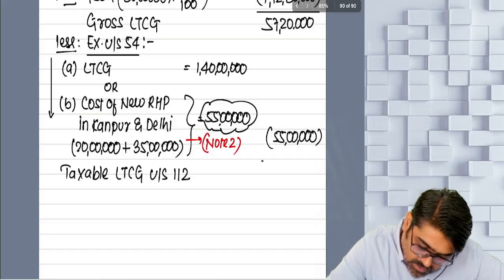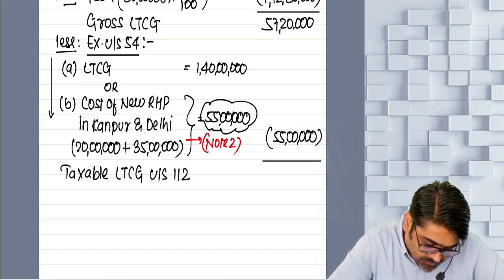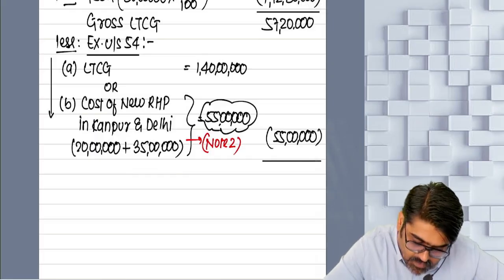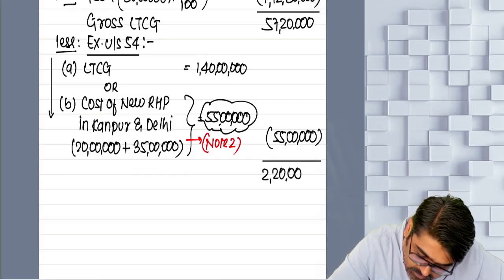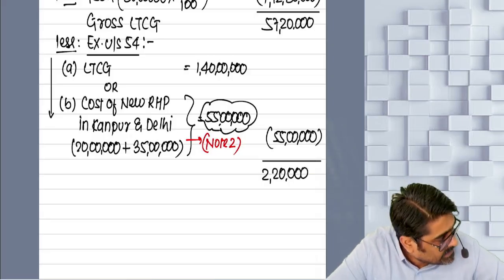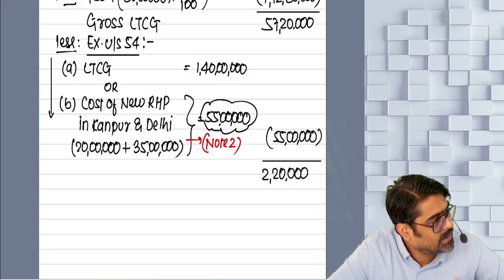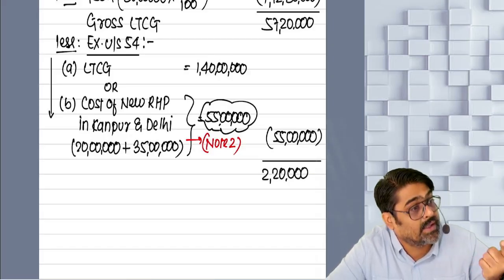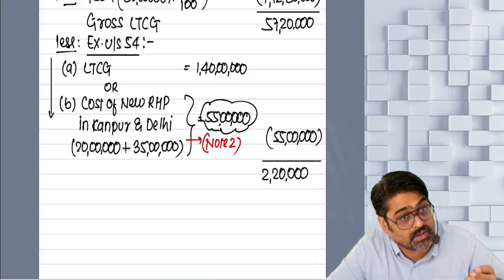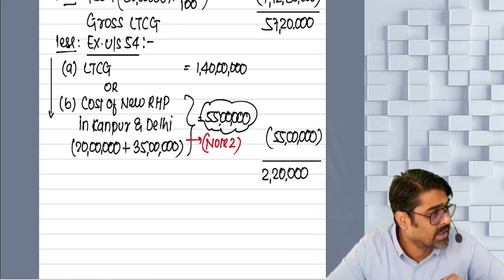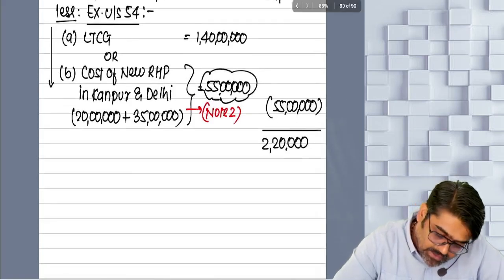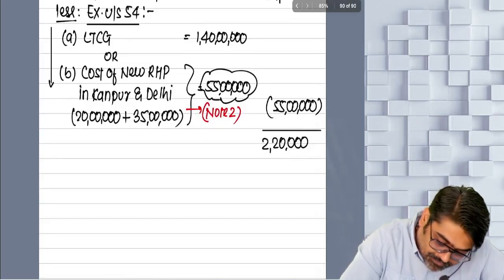So what will be your gain? 2,20,000. And this gain is with indexation and after claiming the exemption. That was without indexation after claiming the exemption. This is with indexation after claiming the exemption.